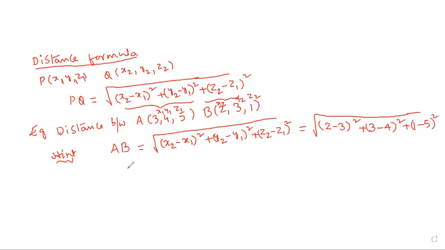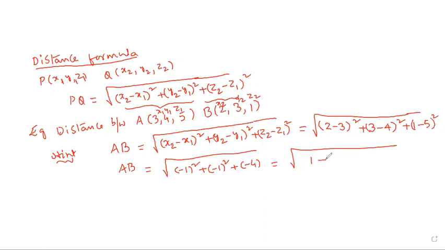This is minus 1 squared, minus 1 squared, minus 4 squared. In a square, negative becomes positive: 1 plus 1 plus 16. Its value is root over 18, which is 2 into 9. The square root of 9 is 3, so we can represent it as 3 root 2. Okay?